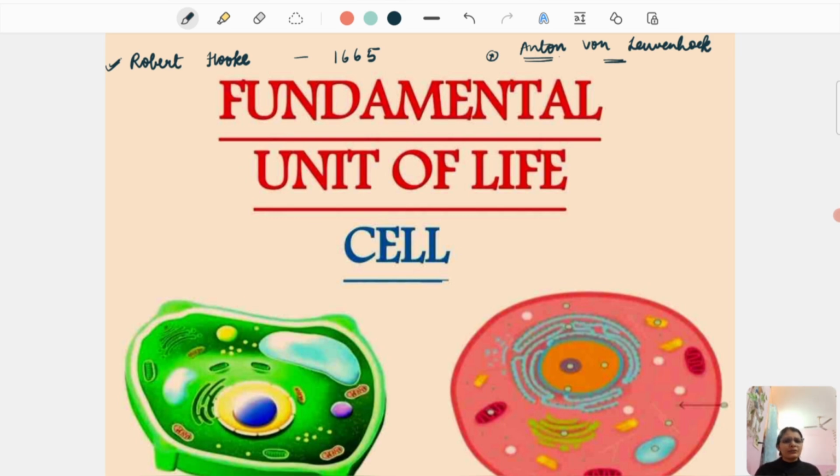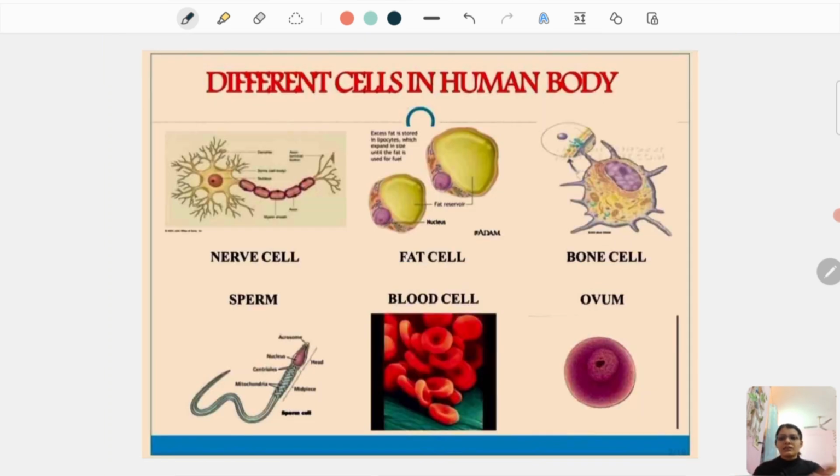Later on, the cell nucleus was also discovered by a scientist called Robert Brown. So yes, these are the different cells which you can find in the human body. Each kind of cell is a constituent of each part of your body, like the nervous system, which is constituted of nerve cells. Similarly, bone cells constitute the bones of our body.